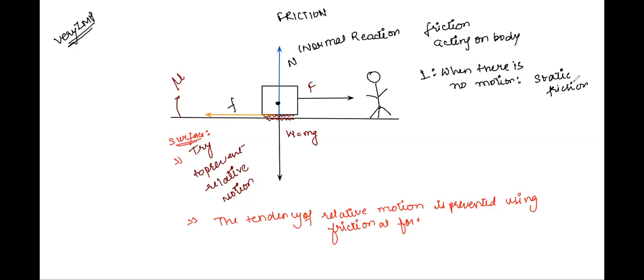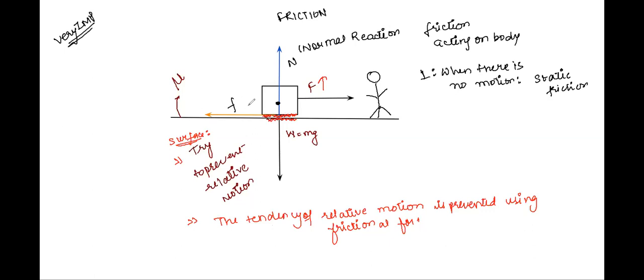Now suppose I see that the body is not able to move. So I take a decision: I'll increase the force. I'll pull the body with an even larger amount of force. These mutual surfaces are also very much arrogant.